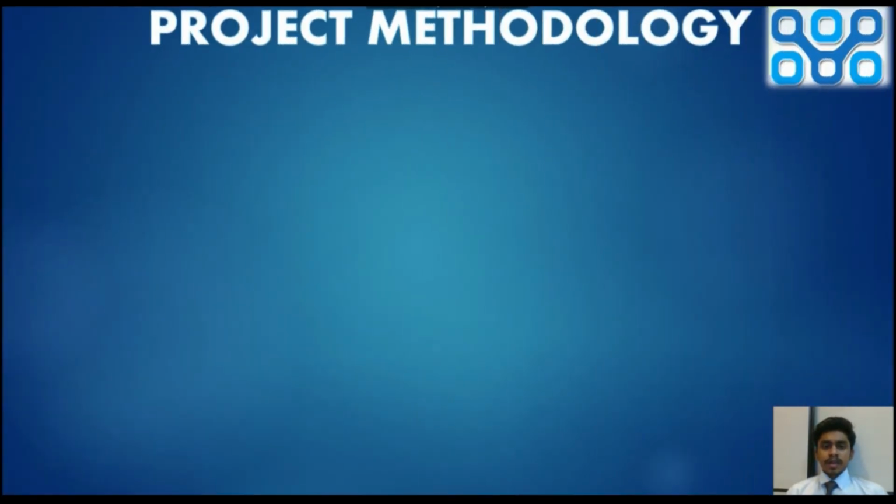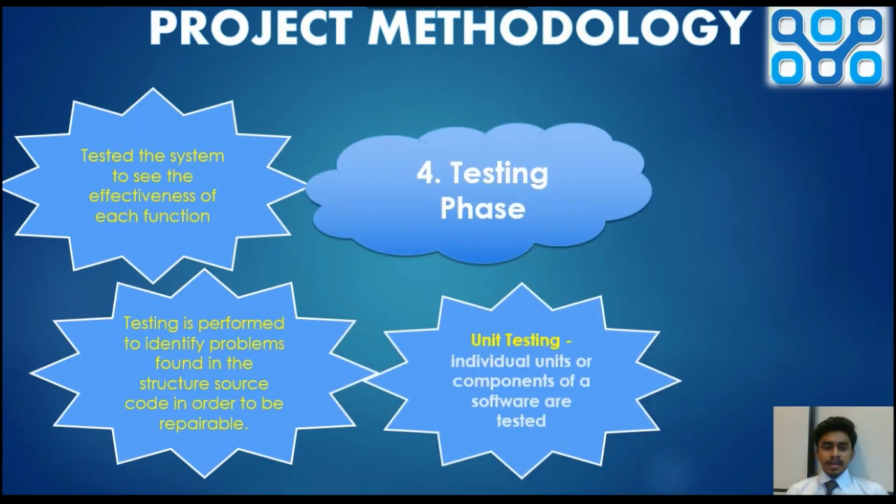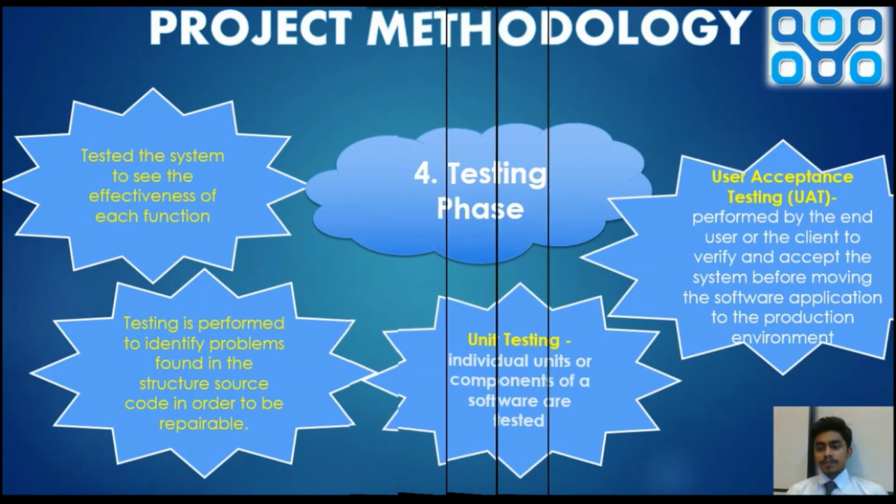The fourth one is the testing phase. In this testing phase, the system is tested to see the effectiveness of each function. Next, testing is performed to identify problems found in the structure of the source code in order to be repaired. In unit testing, individual units or components of the software are tested, and the UAT process is performed.